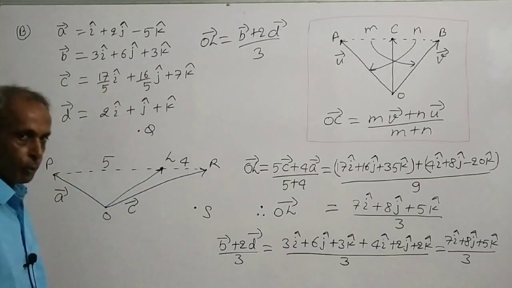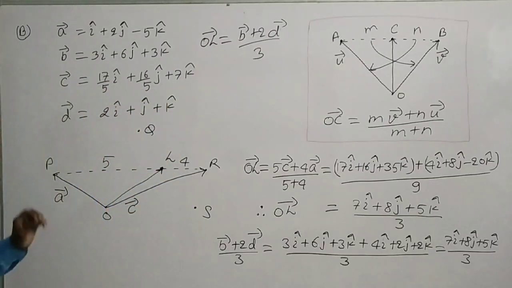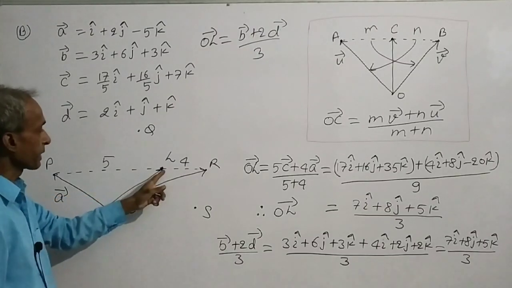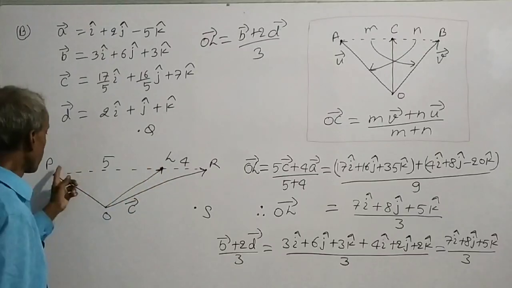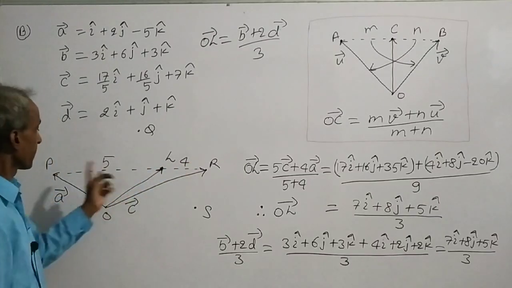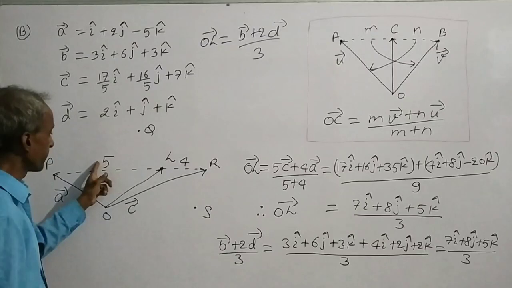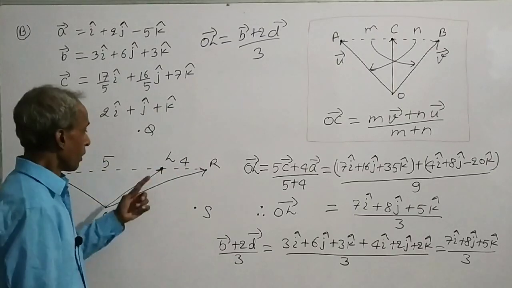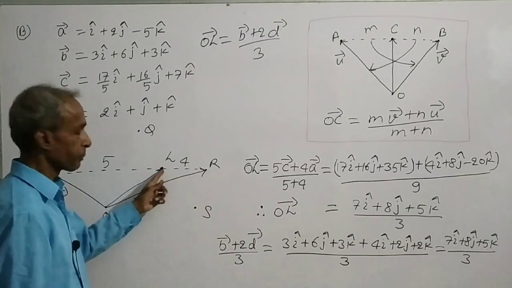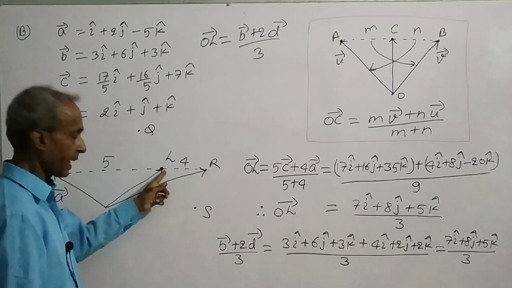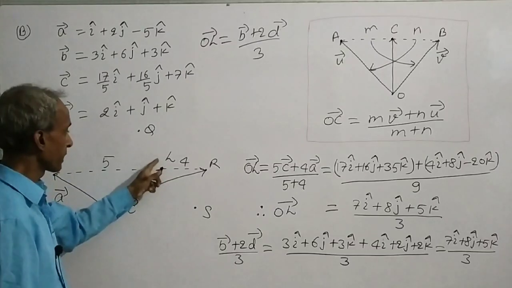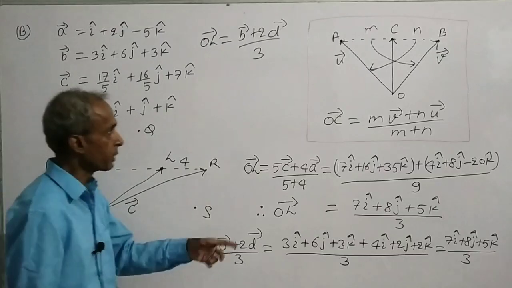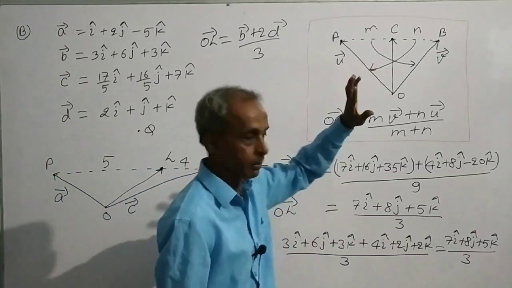Now we will check option B. To check option B, we have to find the position vector of a point on line segment PR that divides PR internally in the ratio of 5:4. Suppose this point is L. To find vector OL, we will use this section formula.